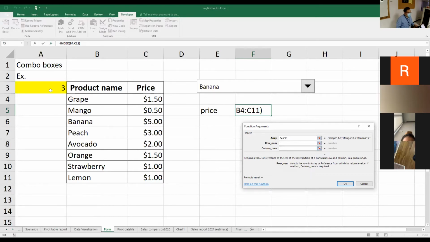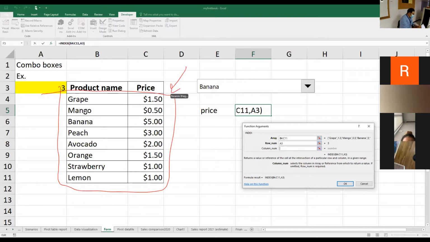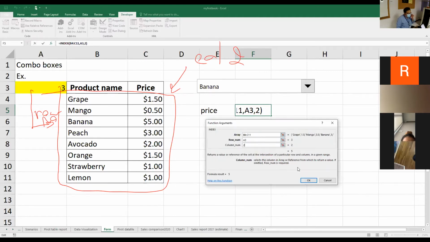Then for the row num I use the cell link, and for the column num, because I choose this table for 2 columns here, the price will be in column number 2. You can see that the intermediate result shows 5. Yeah, this is $5.